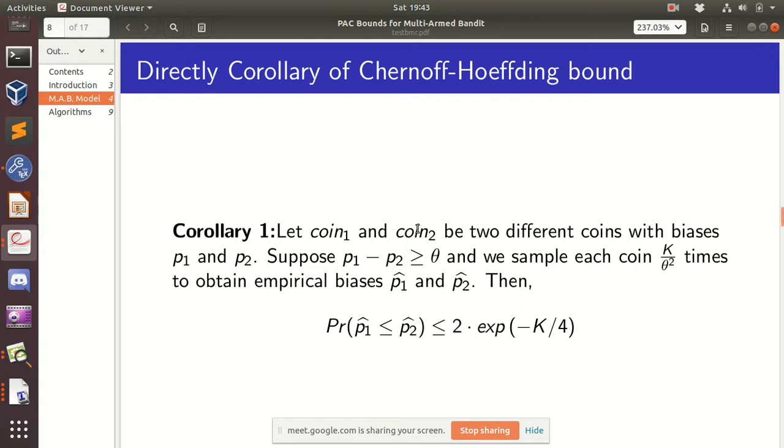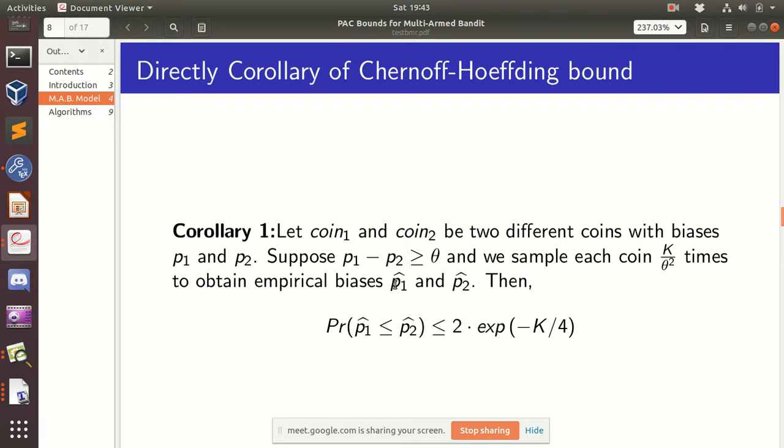Let coin 1 and coin 2 be two different coins with biases p1 and p2, and assume that p1 minus p2 is greater than or equal to some theta. Suppose we sample each coin k by theta square times, and we obtain empirical biases.